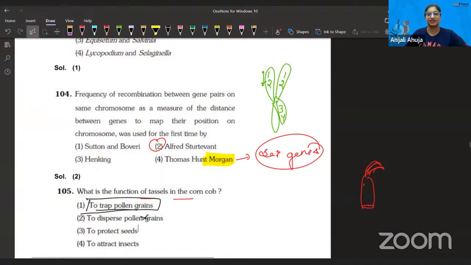Achha, let me see if I get to upload the diagram. Just a second.